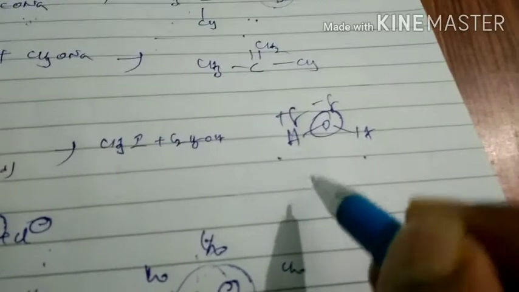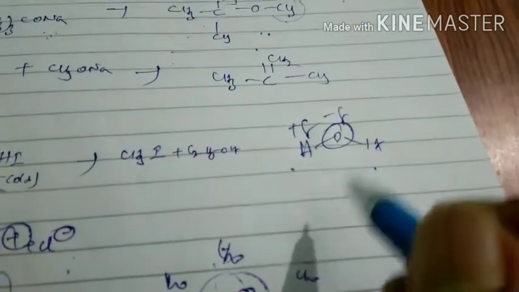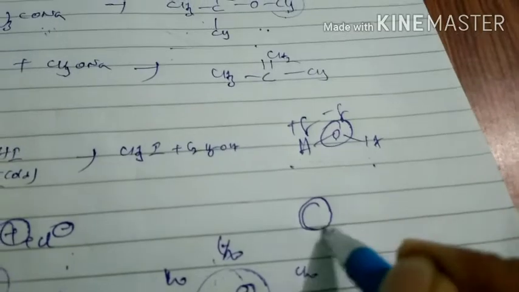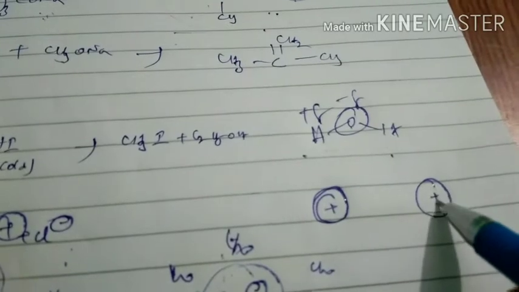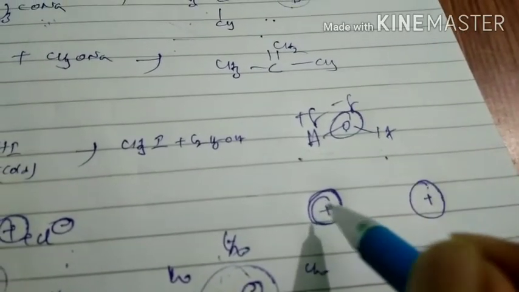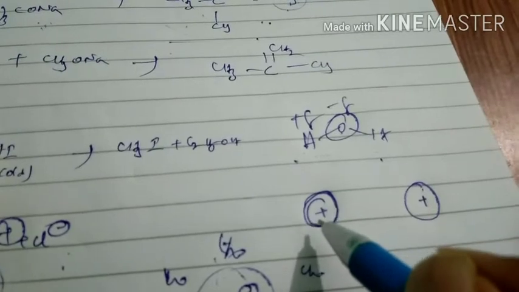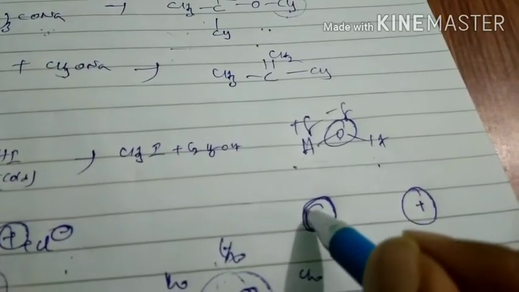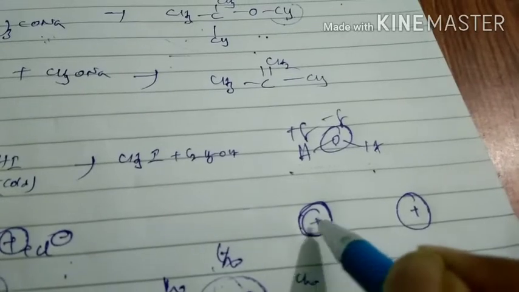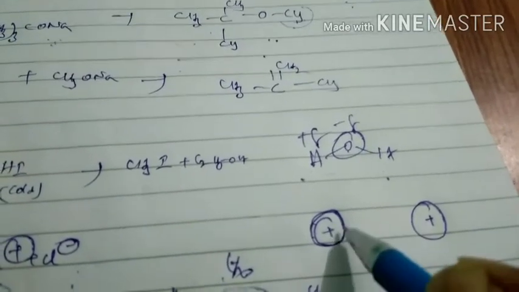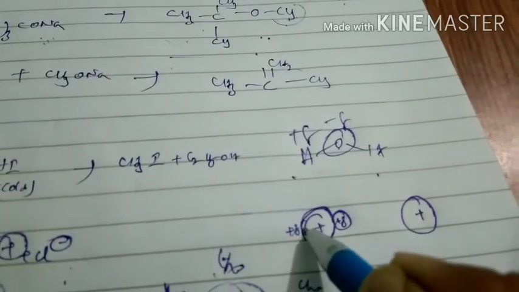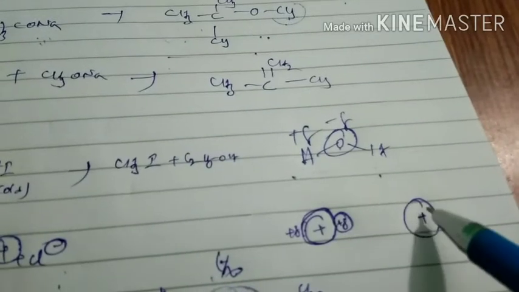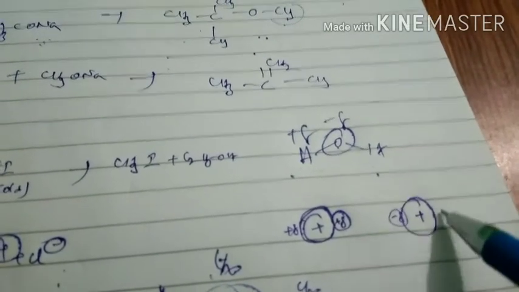If I discuss an example, you get the idea. Suppose I take helium atoms. In helium gas, so many helium atoms are present. This is one helium atom, this is another, each with a nucleus, and around the nucleus shells are present. We know that in shells electrons are moving. When an electron comes to this side, automatically this side has no electron. Then some positive charge appears here, and negative charge appears where the electron is present. Similarly, in the other atom, when the electron comes to this side, negative charge appears here and positive charge appears there.